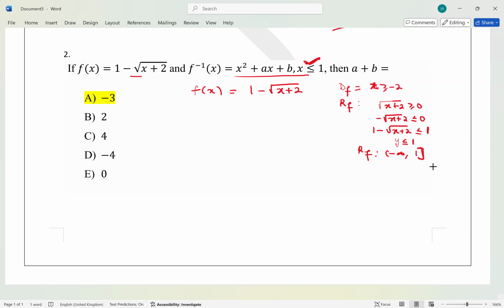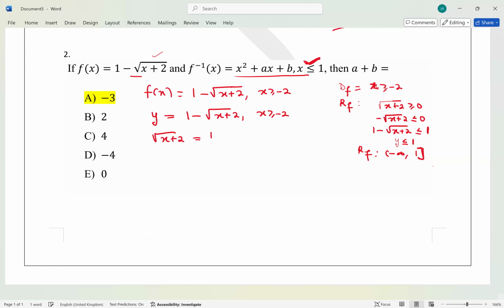Now let me write this clearly here. To give more space, I have f of x equals to 1 minus root of x plus 2, but I know x must be greater than what? Minus 2, because this is coming from the domain of f, even though it's not given. So I will say y is 1 minus root of x plus 2, I still have this condition. Now I need to solve for x in terms of y. So I will just do some translation here. So this will be root of x plus 2, and this will be 1 minus y, right?